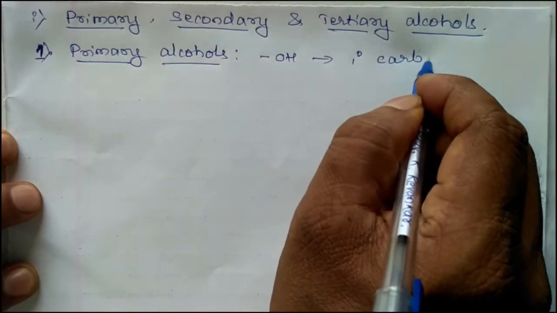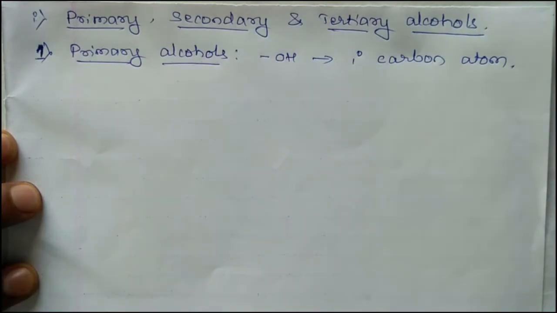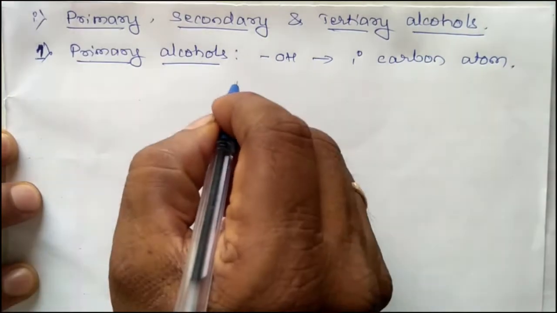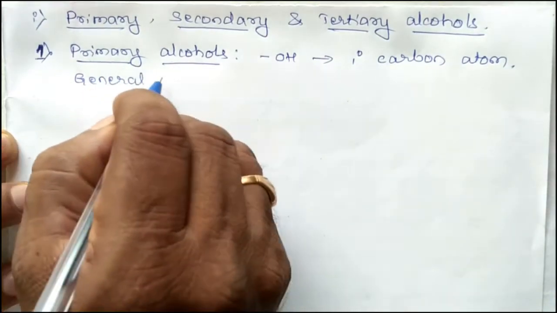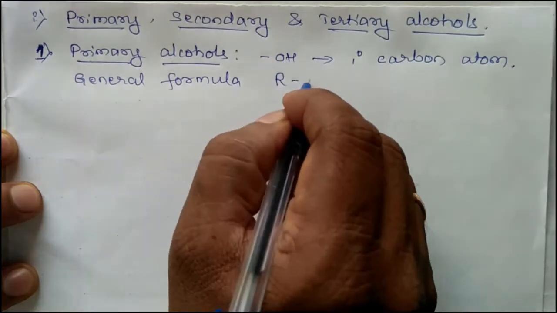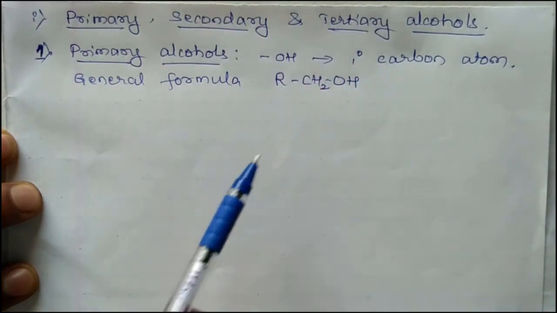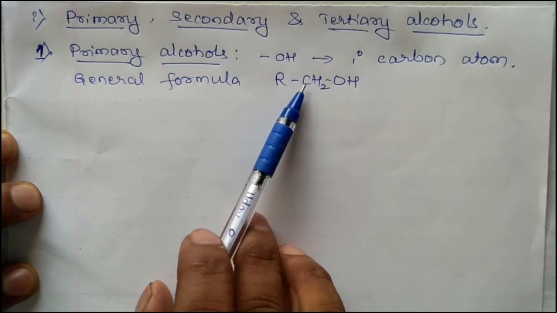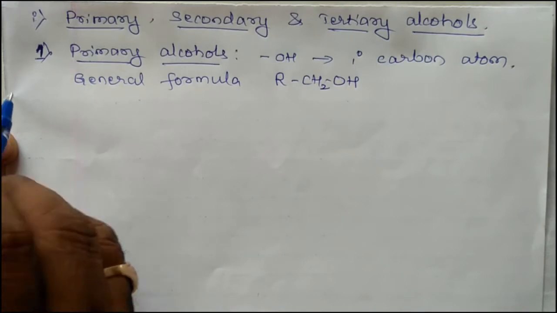They are represented by the general formula RCH2OH. Here, the carbon atom to which the OH group is attached is an sp3 hybridized carbon atom.